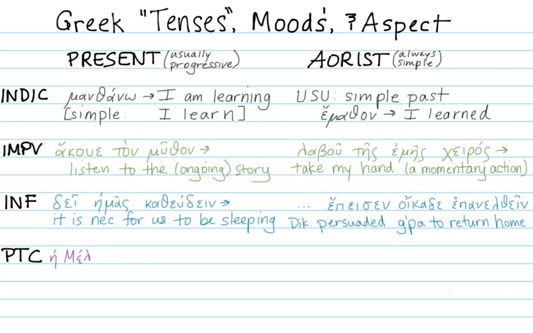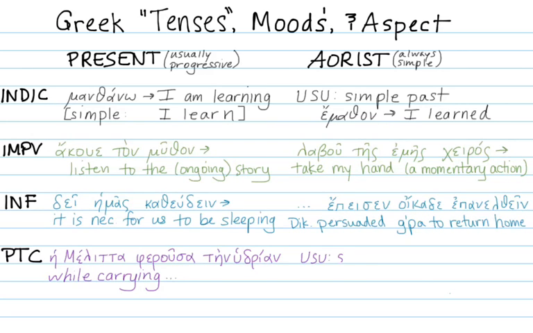For our last category here, we're going to look at participles. The present participle is always progressive, so this is something like "Melissa, while carrying the water jar." So while she is in the process of carrying the water jar, ongoing action, something else happens.